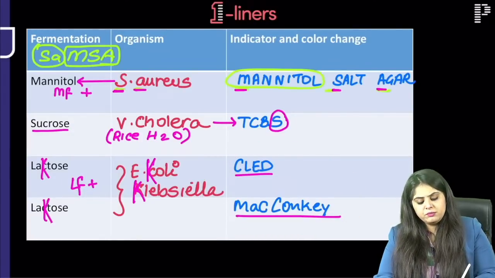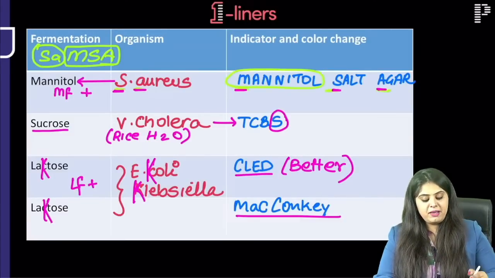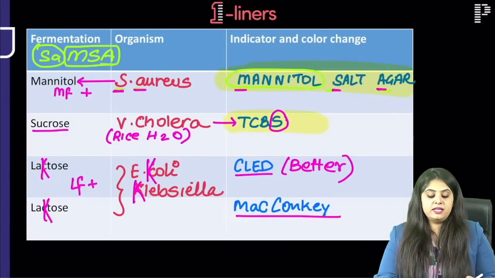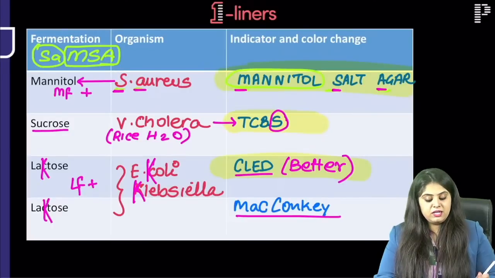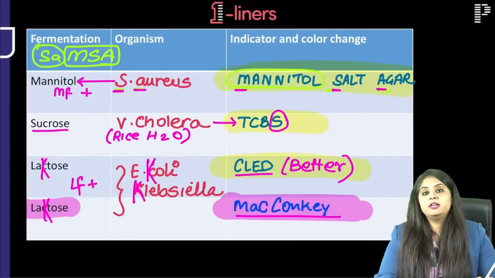Such a theory MCQ, tell me. CLED is actually said to be better over MacConkey. Now tell me all the colors before I show you the picture. When mannitol fermentation happens, you will get a yellow color. When TCBS sucrose fermentation happens, you will get a yellow color. When CLED lactose fermentation happens, you will get a yellow color. The only place where you will get a pink color on lactose fermentation is MacConkey.